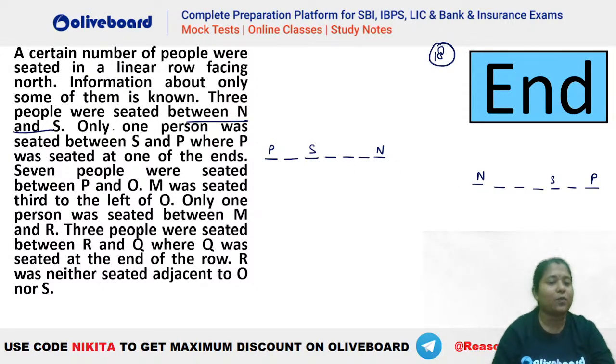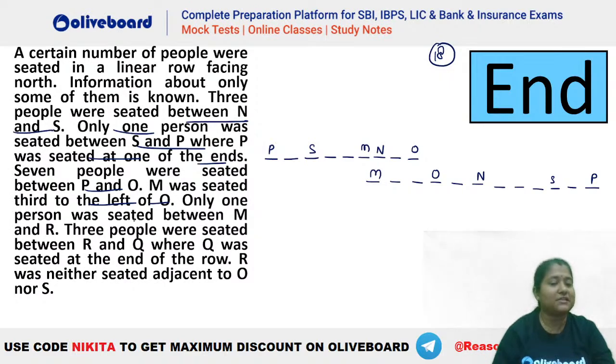One person between S and P. P is at one of the ends. Done. Seven people between P and O. So you can see 1, 2, 3, 4, 5, 6, 7. So O will be here. Similarly, 1, 2, 3, 4, 5, 6, 7 and O will be here. Okay, 7 persons between P and O. M was seated third to the left of O. So 1, 2, 3, M has to be here. In this case, 1, 2, 3, M has to be here. Either of the two cases.